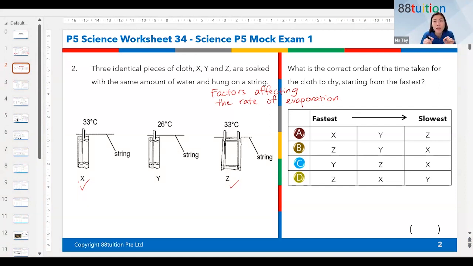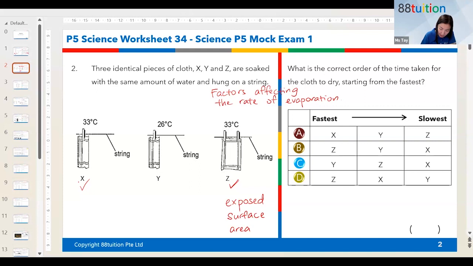So some of you are saying that the difference is the exposed surface area. Let's say Z has greater or more exposed surface, and then Aditya said larger exposed surface area. If you can say that one of them has the larger exposed surface area, which is Z, that will be wonderful. Exposed surface area: the bigger it is, the easier or faster it is for the water to evaporate.